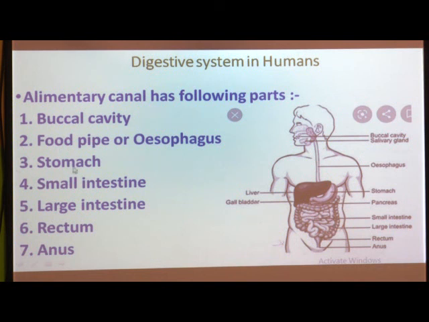Then third one, stomach. Here you can see stomach, which is a kidney shaped structure. So, it is called as a stomach. Then fourth one, small intestine. This is small intestine here.